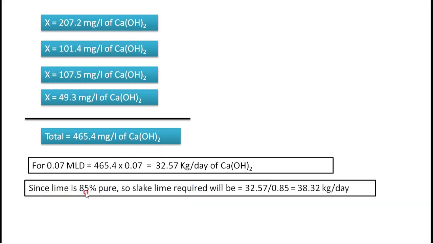Now since it is 85% purity, what is slaked lime and what is pure lime? Pure lime is a chemical compound, that is Ca(OH)2. Slaked lime means here some other impurities are there. For example, I will give you an example of Mysore pak. In Mysore pak, sugar is there and Mysore pak is sweet also. Sugar is also sweet, Mysore pak is also sweet. But sugar is 100% sweet, but Mysore pak is about 80% sweet.